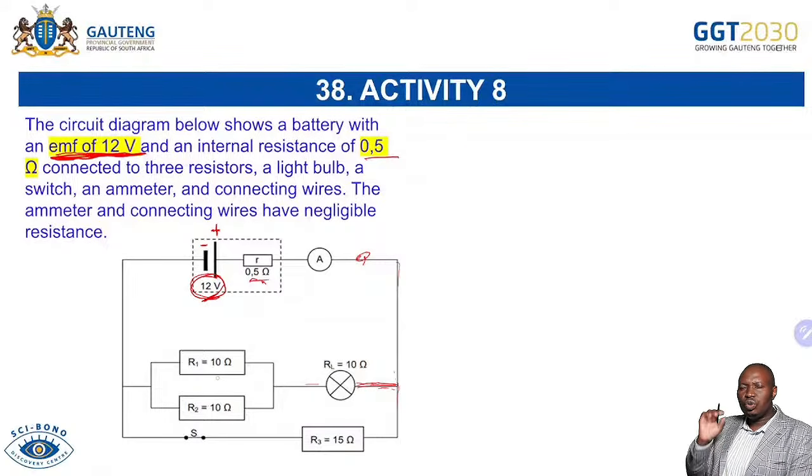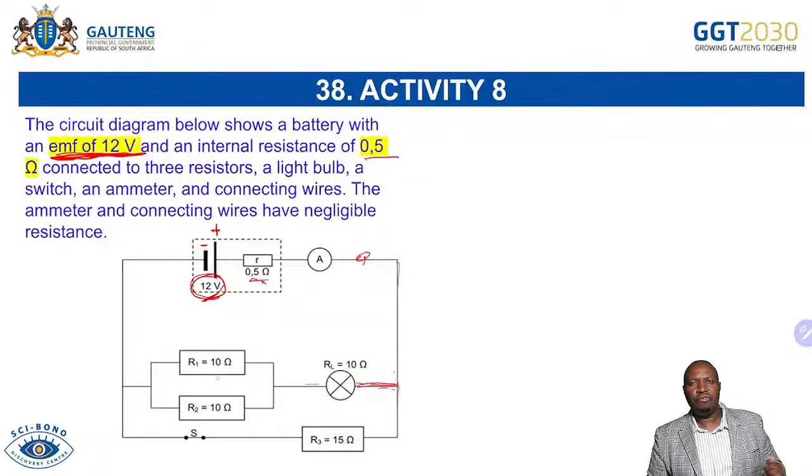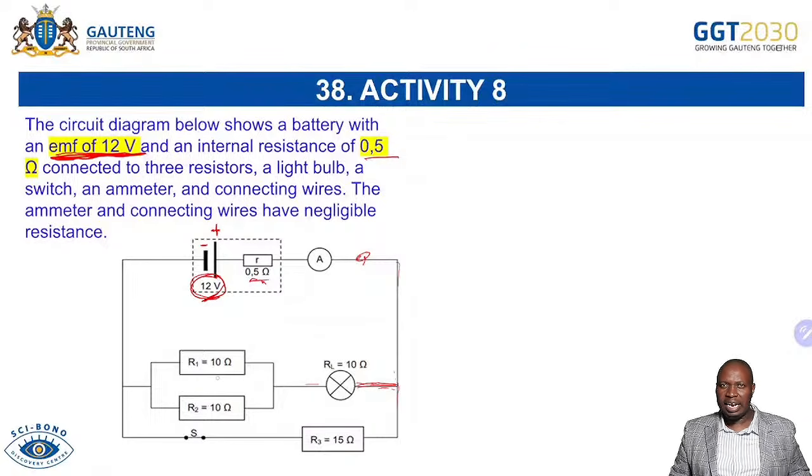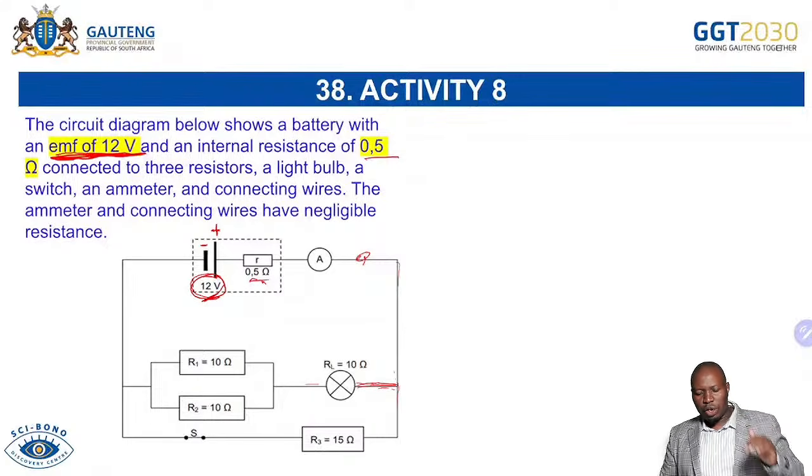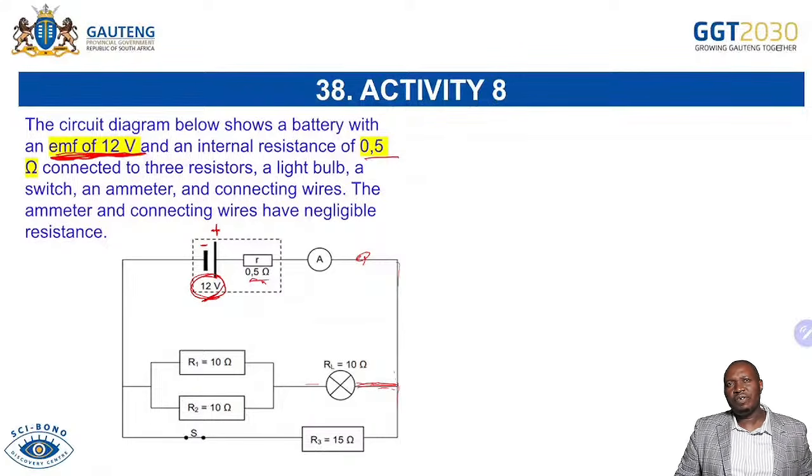You are allowed here to use the product over sum only when you have 2 resistors in parallel. But if there are 3, I will advise you to use the formula 1 over R parallel equals 1 over R1 plus 1 over R2 plus 1 over R3. But when there are 2, you can write the formula 1 over R parallel, from the data sheet that I just showed you, equals 1 over R1 plus 1 over R2. Then you can simply say product, which is R1 times R2, over sum, which is R1 plus R2.